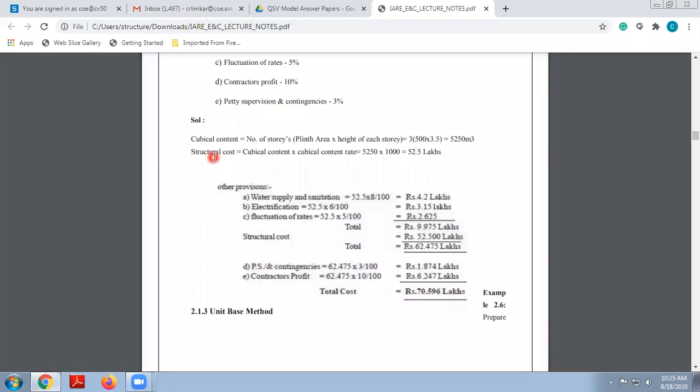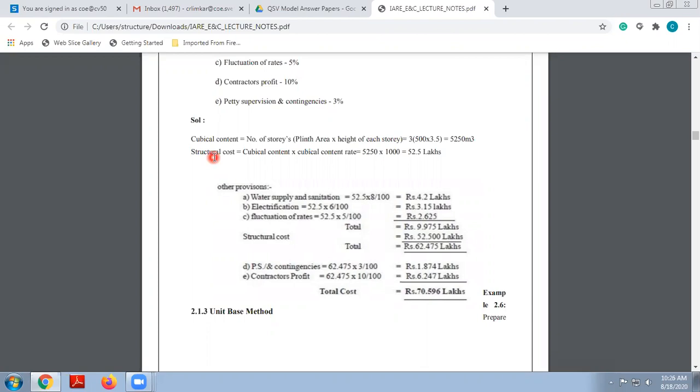How are we going to determine the building cost? Building cost equals cubical content multiplied by cubical content rate. Now, cubical content we have determined, so we are just multiplying with the cubical content rate. Cubical content is 5250 multiplied by 1000, and the amount comes as 52.5 lakhs. Please check whether the calculations are right or wrong.